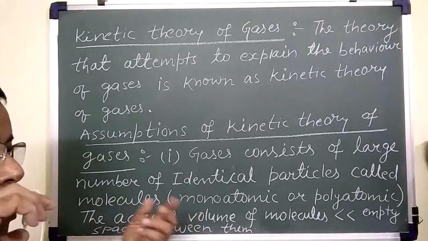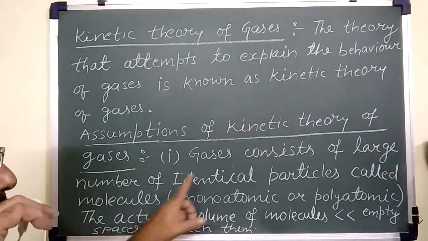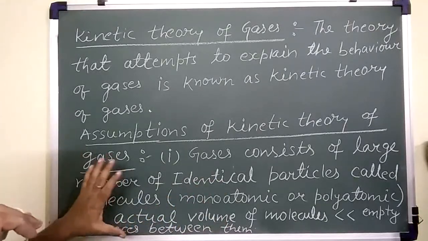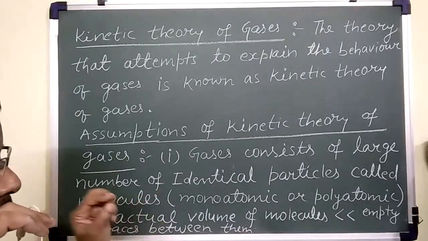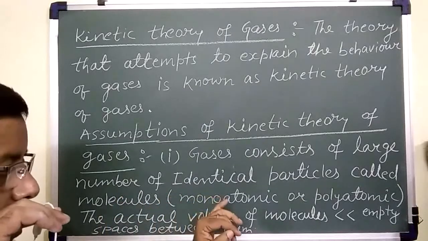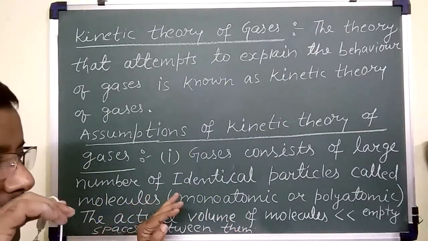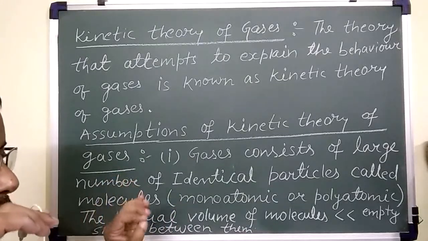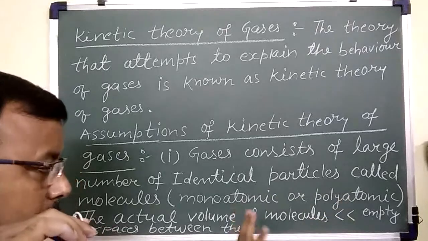So it may be monoatomic or polyatomic. The first assumption says that all gases are made up of a large number of identical particles which can exist in free state. These particles are called molecules, monoatomic or polyatomic.